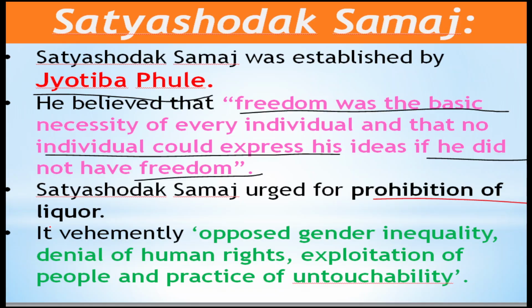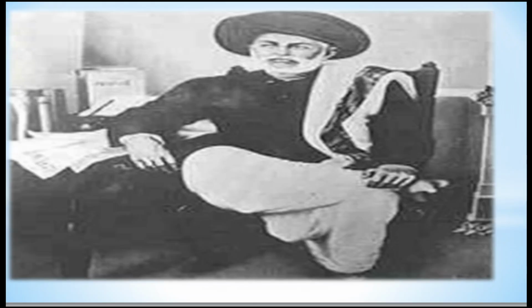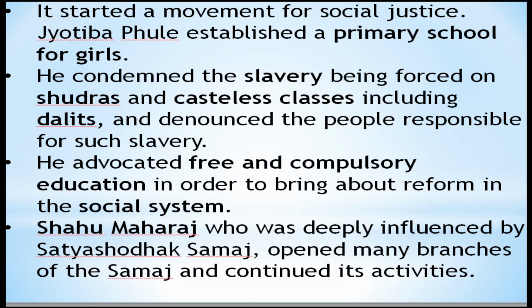First, he prohibited liquor, and along with that he opposed gender inequality, denial of human rights, exploitation of the people and the practice of untouchability. These are the main things. Along with that, he started primary schools for girls' education. And he condemned slavery, especially of Shudras and the caste-less class like Dalits.